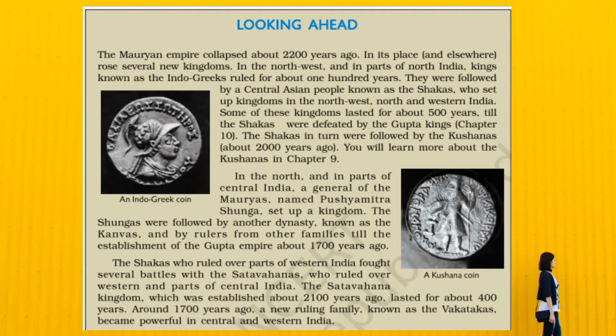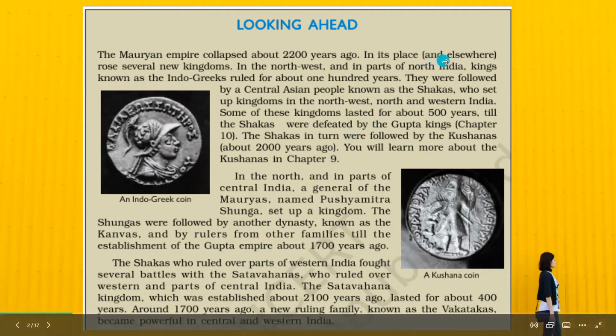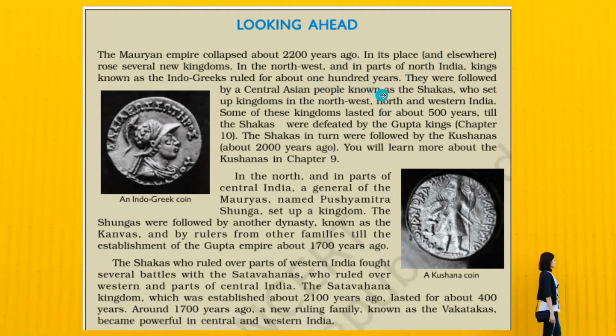We read about how Chandragupta Maurya established this Mauryan Empire, and then his son came into power, that is Bimbisara, and then later his son, that is Ashoka the Great, came into power, and we talked everything about Ashoka the Great. However, the Mauryan Empire collapsed about 2200 years ago, and then in its place and in several other places